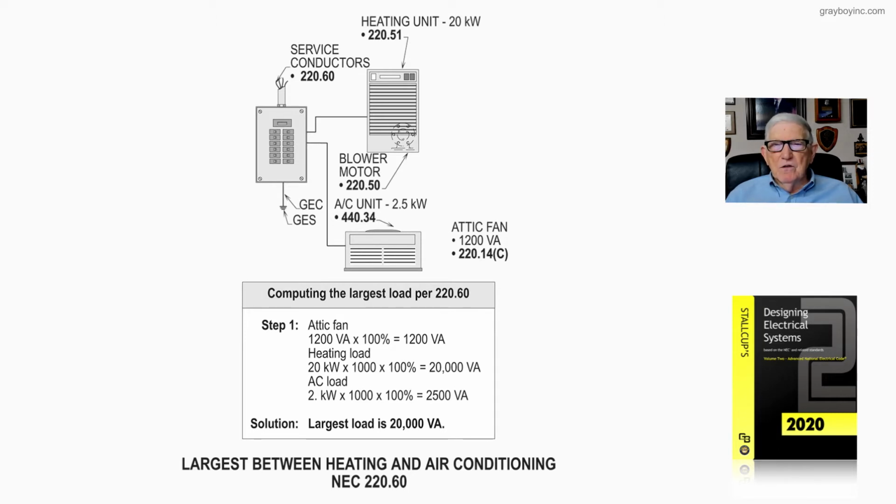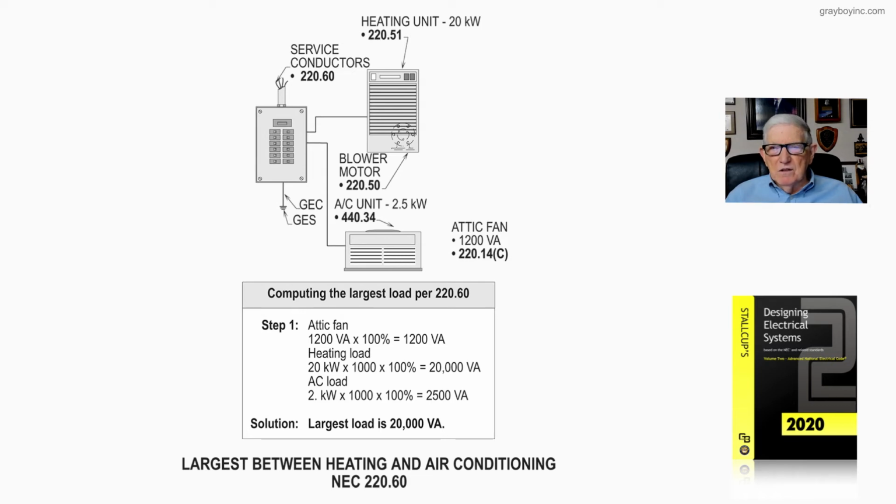The AC unit is 2.5 kW. Of course, you know, this is the nameplate. And then the blower motor in 220.50, we have a 20 kW unit, 220.51. So comparing just the 20 kW and the 2.5, we're going to have the largest load is the heat. But let's just apply this.